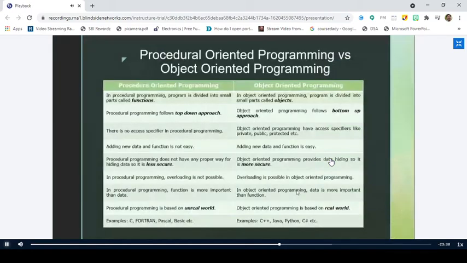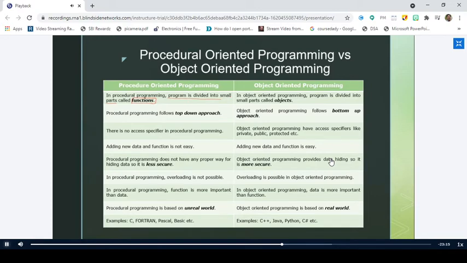So in procedure-oriented programming, can you see the screen? Yes, sir. In procedure-oriented programming, the program is divided into small parts which are called procedures. That is the reason why we call it procedure-oriented programming. So procedures have another name, which is called functions, right?